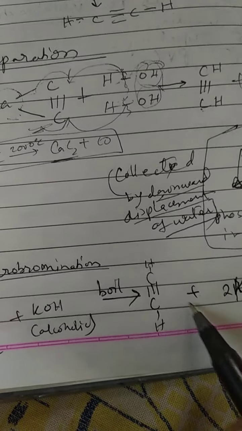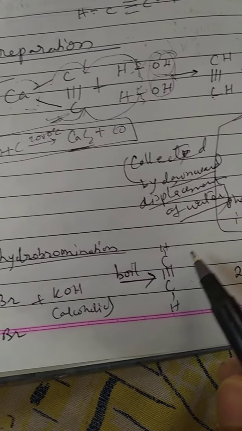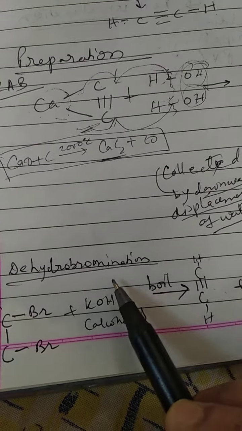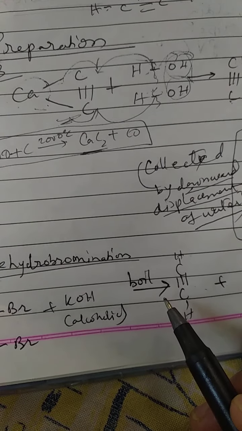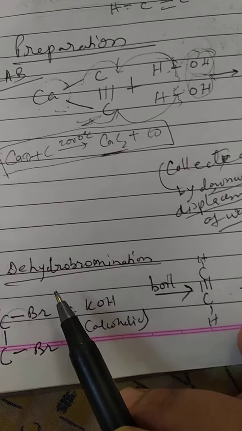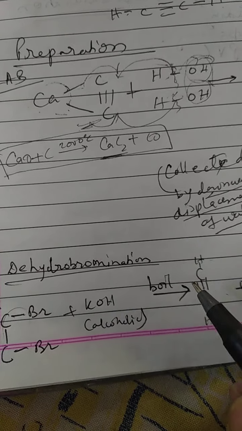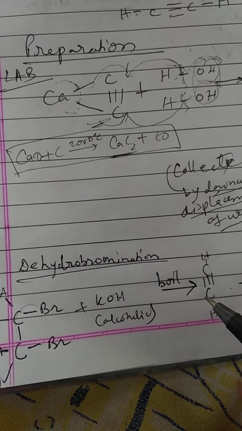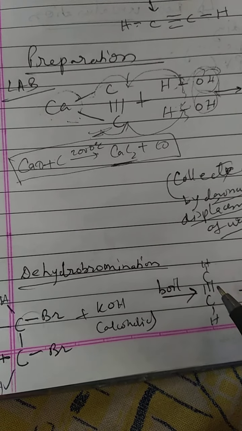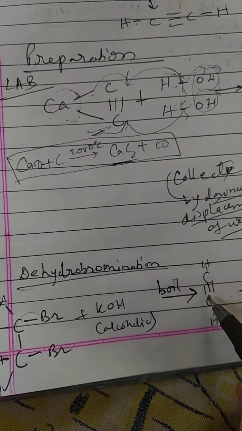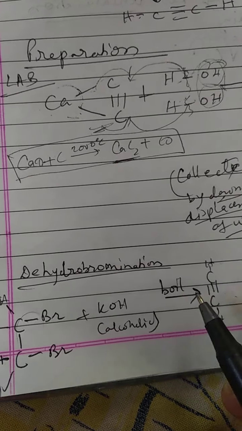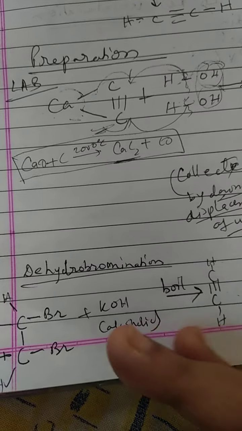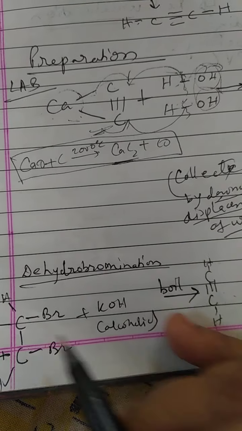Next is the method of producing these by dehydrohalogenation or dehydrobromination. In the preparation of ethene also we have seen that we have undergone dehydrobromination. There we have taken bromoethane. Here, because we need a triple bond, and we already have one double bond, we need another bond. So we have to lose two HBr molecules, then only we will get a triple bond.